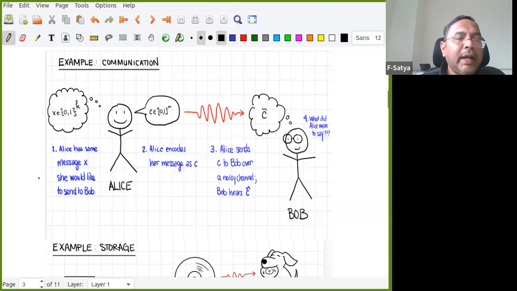So we have a message of length K and Alice wants to send it to Bob. Alice will take the help of an encoding function and convert this message into a code of length n, and send it via the channel. Bob will receive C tilde, and now Bob has to get what Alice wanted to say. Alice sends C to Bob over a noisy channel, and Bob hears C tilde.